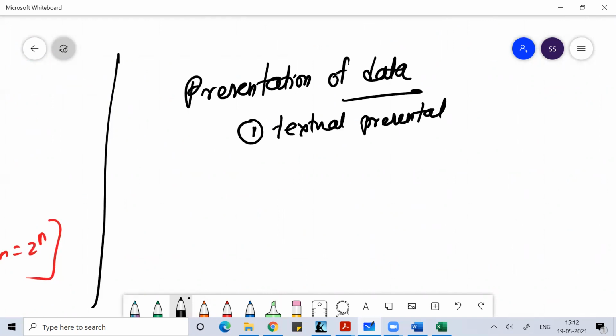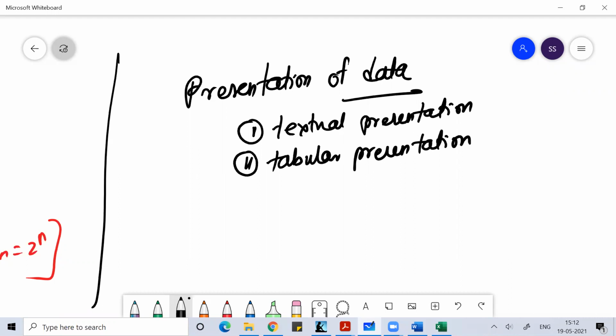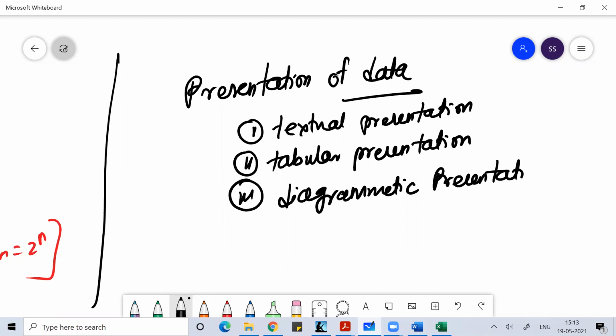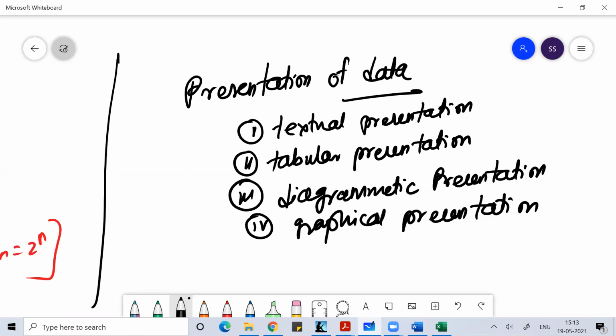That presentation can be either textual presentation, or tabular presentation, or diagrammatic presentation, or graphical presentation of data. So there are different ways we can present the data.